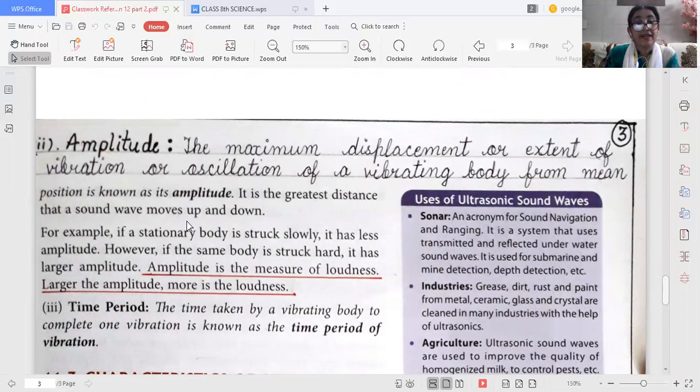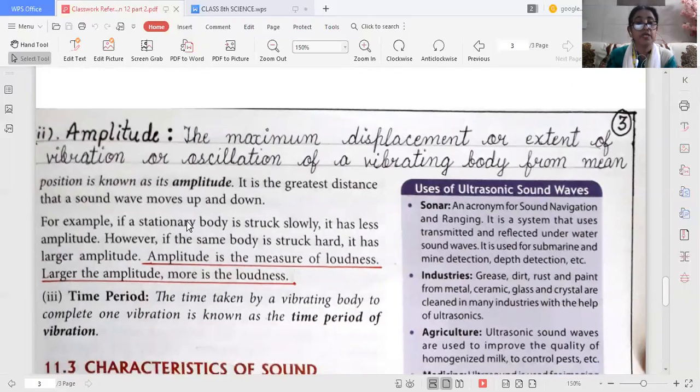It is the greatest distance that a sound wave moves up and down. Amplitude is the measure of loudness, meaning the larger the amplitude, the louder the sound. So what does it mean? The larger the amplitude, the more the loudness.